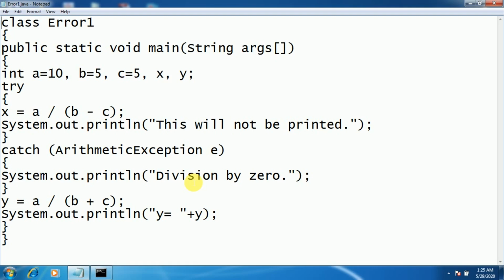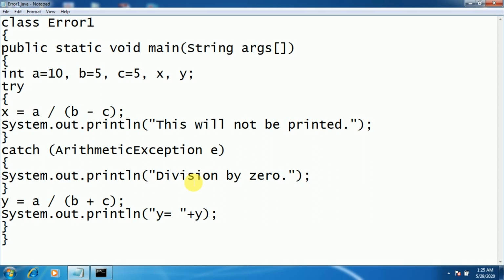Then we have ArrayIndexOutOfBoundsException; if you try to access an index which is not available in the array, it throws that type of exception. Then StackOverflowException, NullPointerException, ArrayStoreException, FileNotFoundException, and many others.